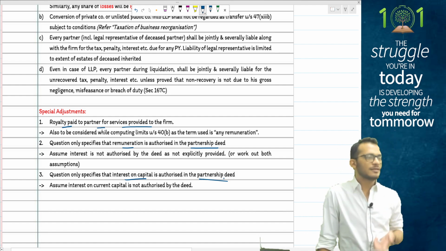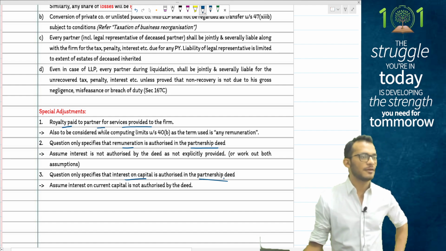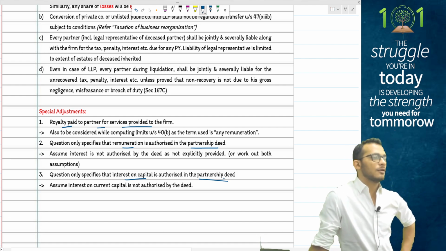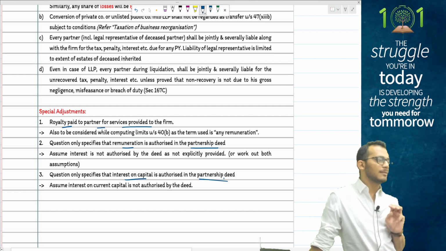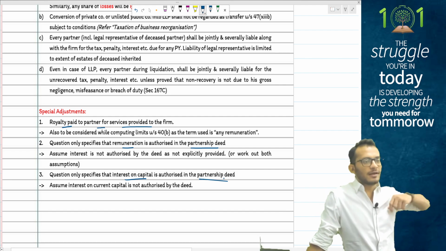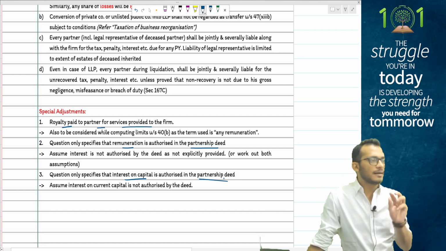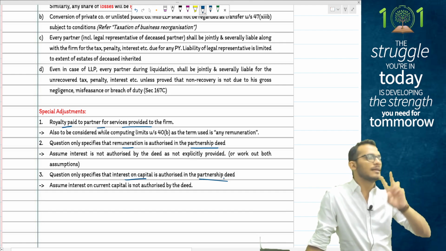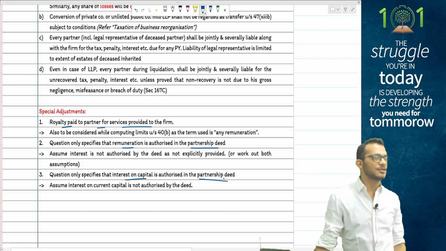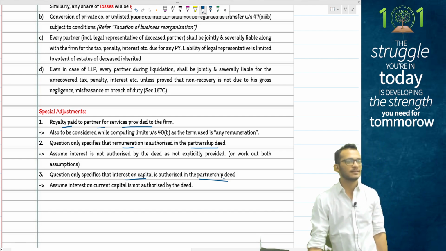So in case of partnership, there is nothing much to discuss from a total income perspective. Just focus on what the English is given. The English will make a difference. Three things have been tested multiple times when a partnership firm comes. One, they will give that the interest or salary or whatever is only authorized, meaning other items are not authorized. Second, they'll say that the partner has a special intellectual property in his name and he gets royalty from the firm.